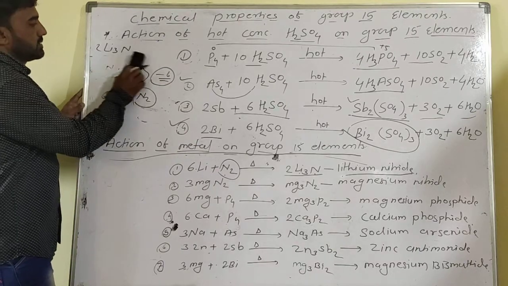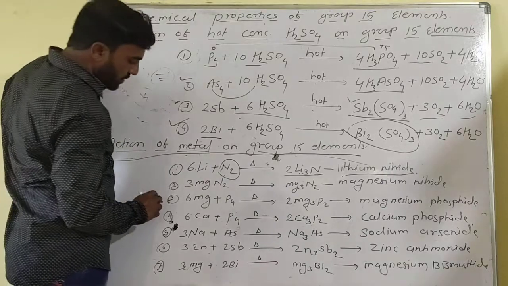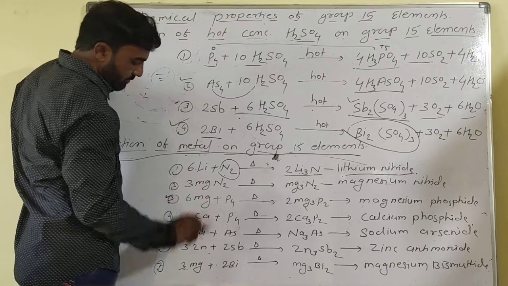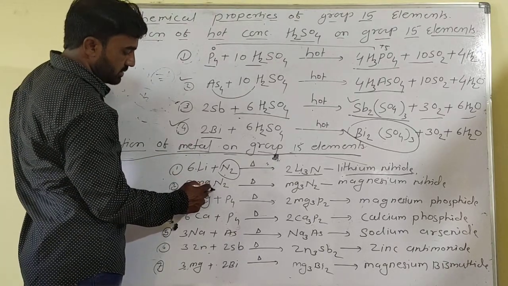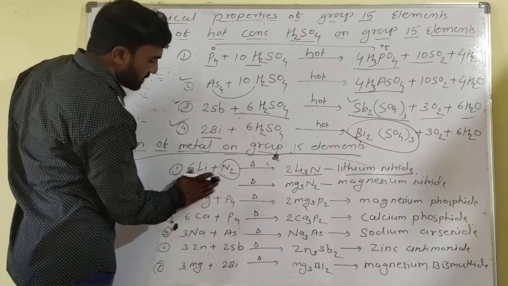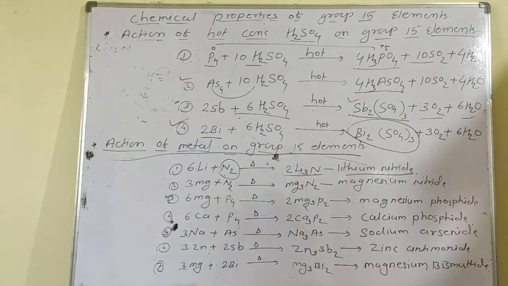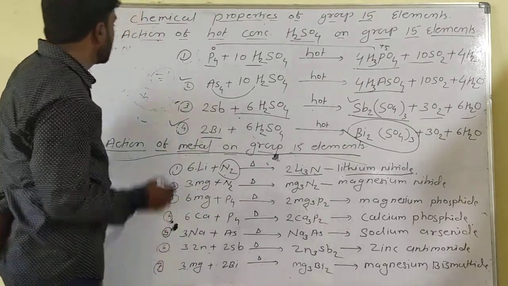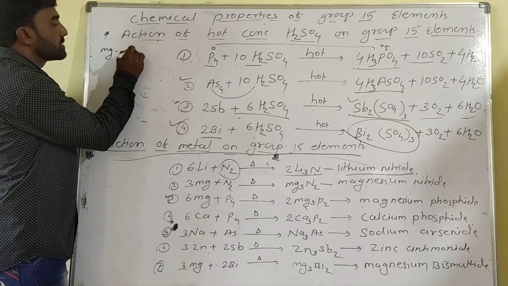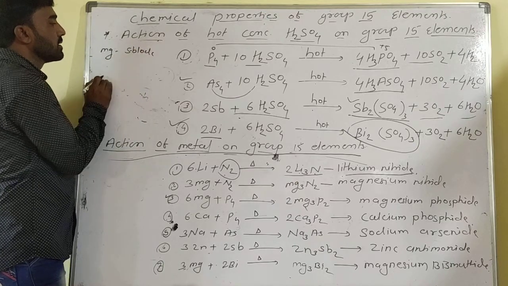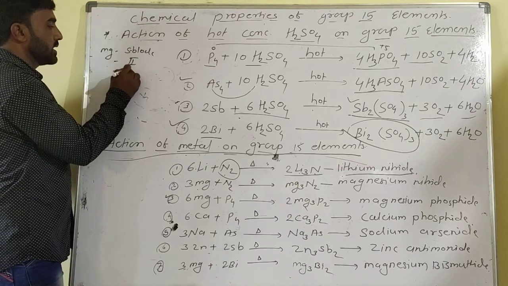So these are the first reactions, that is, actions of metals on group 15 elements. Now the second, magnesium: 3Mg plus N2 gives Mg3N2. You know about magnesium. Magnesium is an S block element in group second, with oxidation state +2.